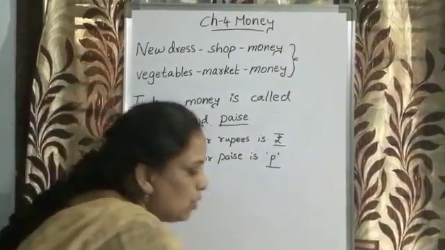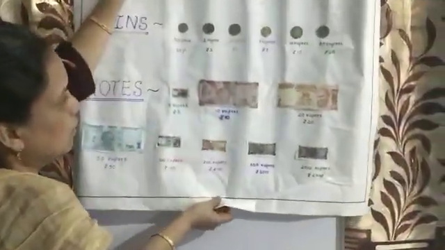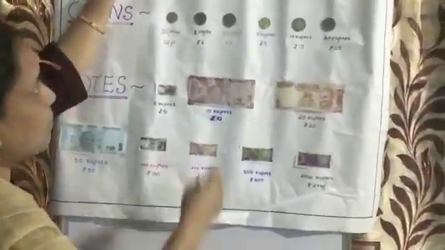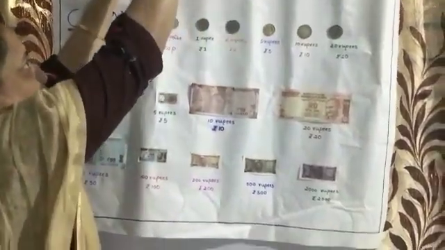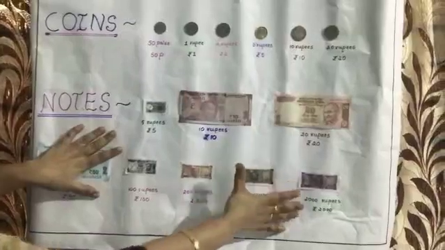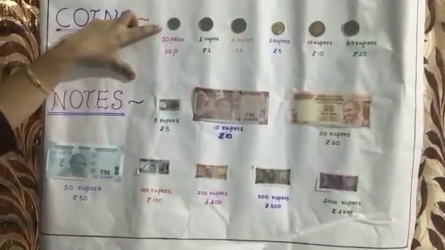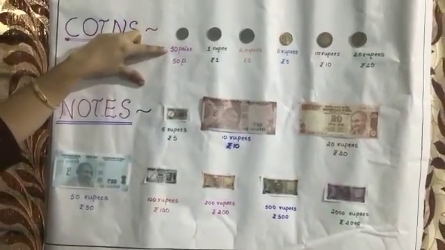Now I will show you the Indian money. Indian money we can see in the form of coins and in the form of notes. So coins, here you can see some coins, children. This is a 50 paisa coin.